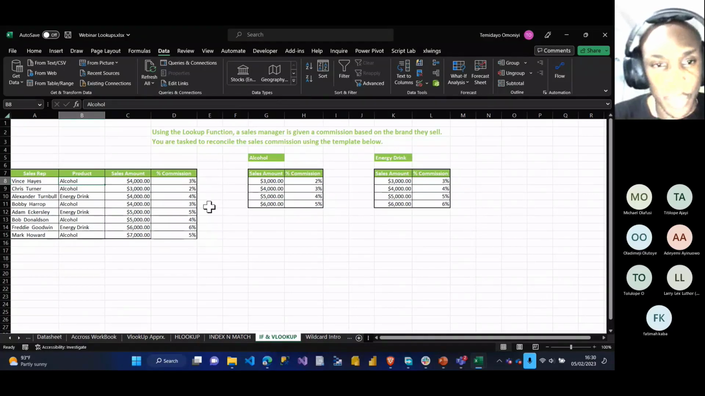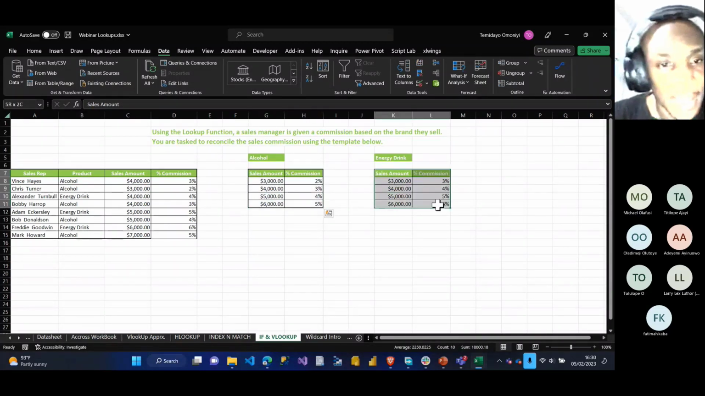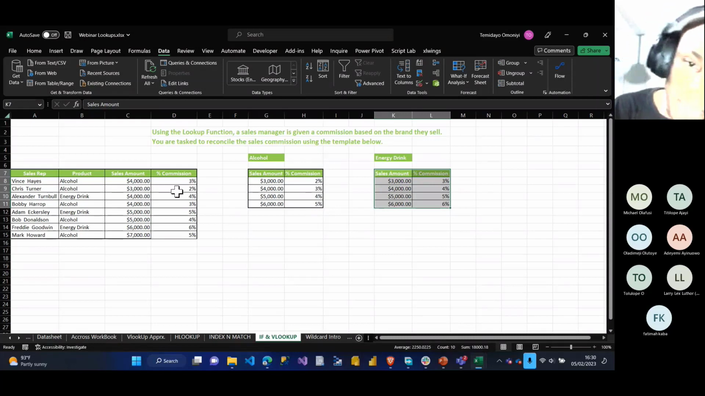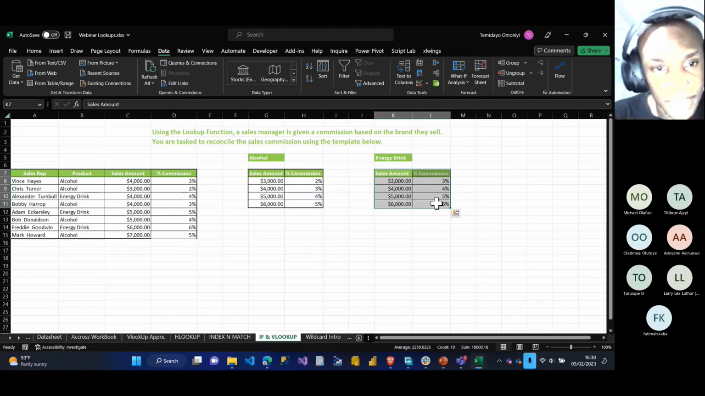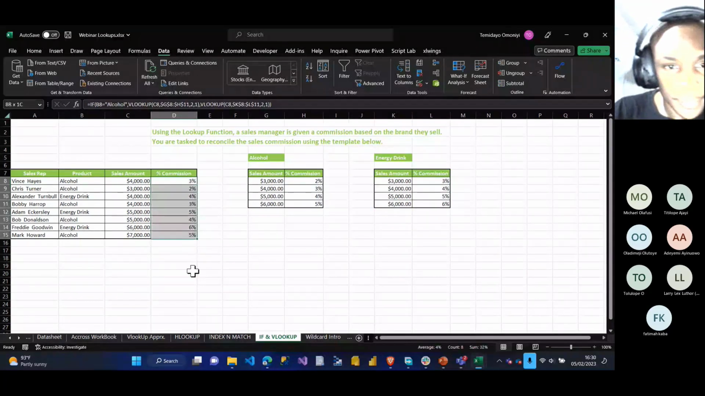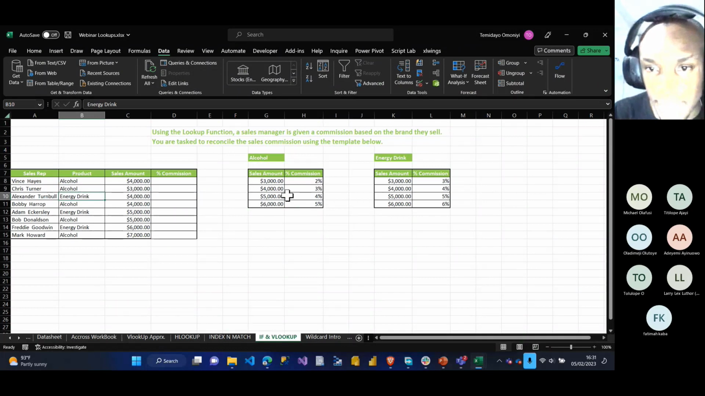How does if and VLOOKUP work? Look, I have two table arrays here. I have one for alcohol, I also have one for energy drink, right? For alcohol, you can see there are different commissions here. So look at this now. I have alcohol products. I also have the sales amount here. I want to know the commission. Remember, this is alcohol and this is also energy drink. This is the table for alcohol, this table for energy drink, right?